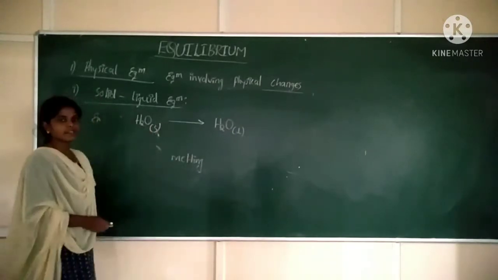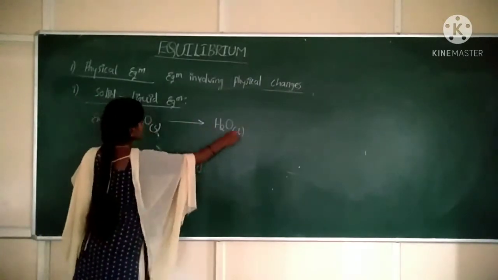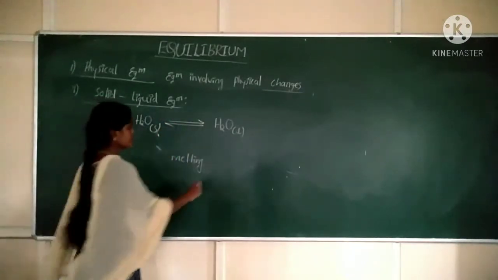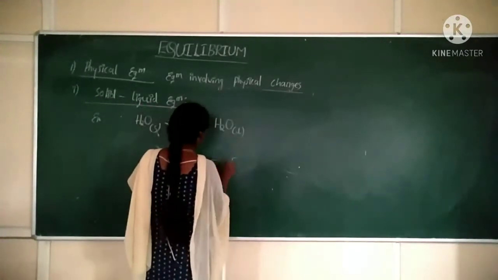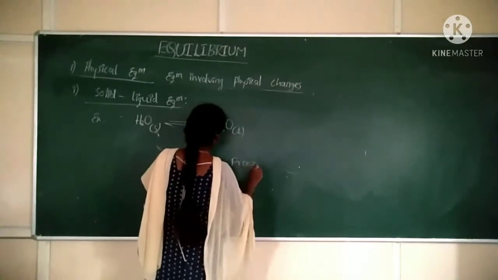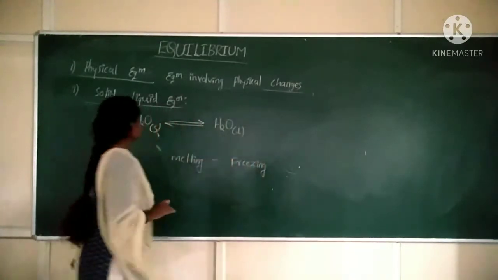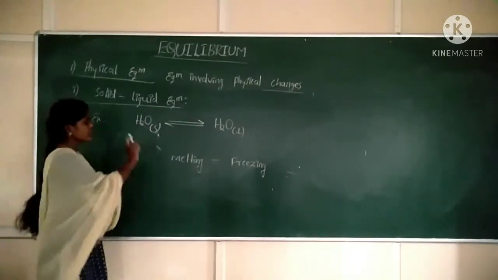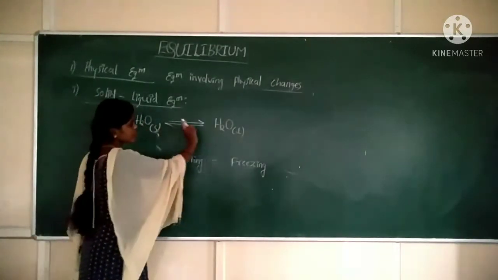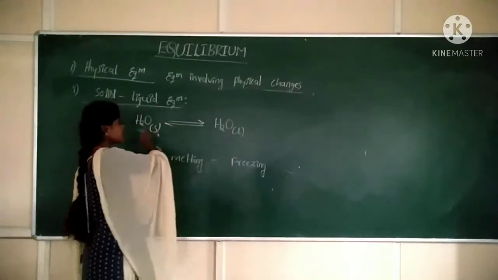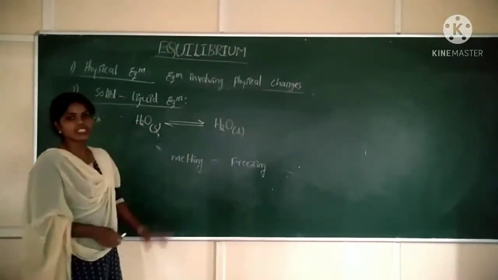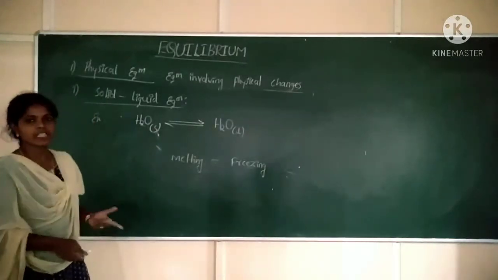The opposite tendency for this is what? Conversion of liquid into solid. Conversion of liquid into solid can be called as what? Freezing. Correct? What is solid liquid equilibrium? The equilibrium where solid converts into liquid and liquid converts into solid. So it is a reversible reaction, an equilibrium where we can observe the solid form of water. So this is the solid liquid equilibrium.